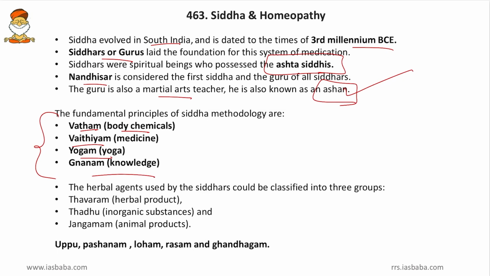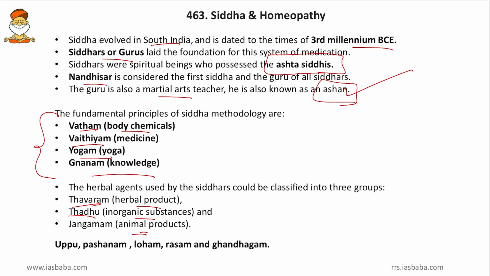Then the herbal agents used by Siddhas could be classified into 3 groups, that is Tavaram, or the herbal products. Then Thadu, an inorganic substance, that is metals, acids, bases, salts. So all these are also used. Then Jangamam are the animal products. So animal products like cow dung, resins, then other parts of the animals are also used for medication.